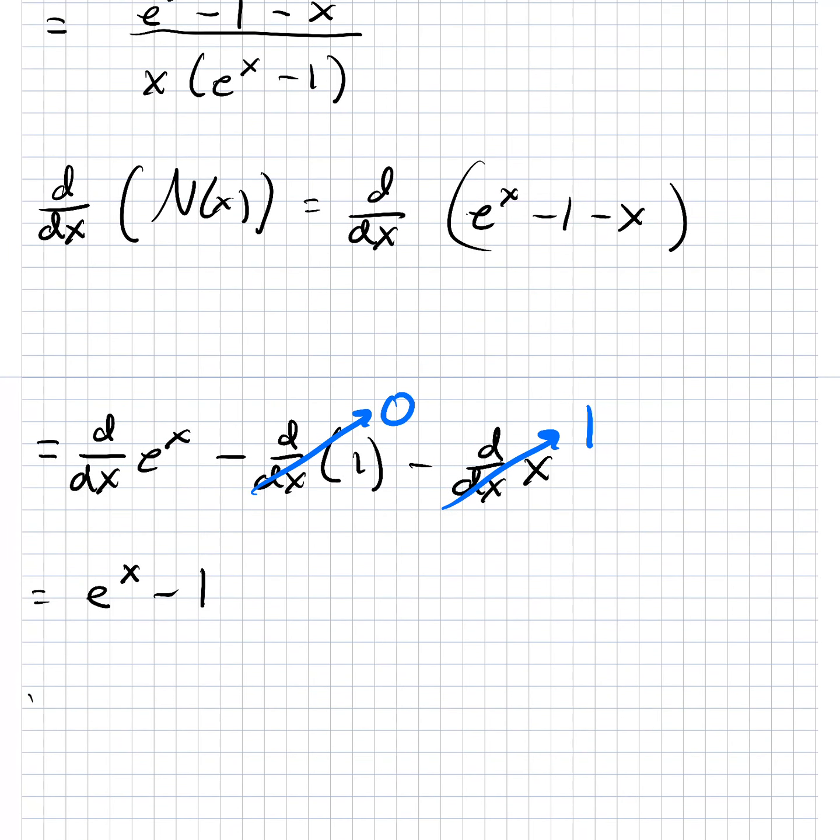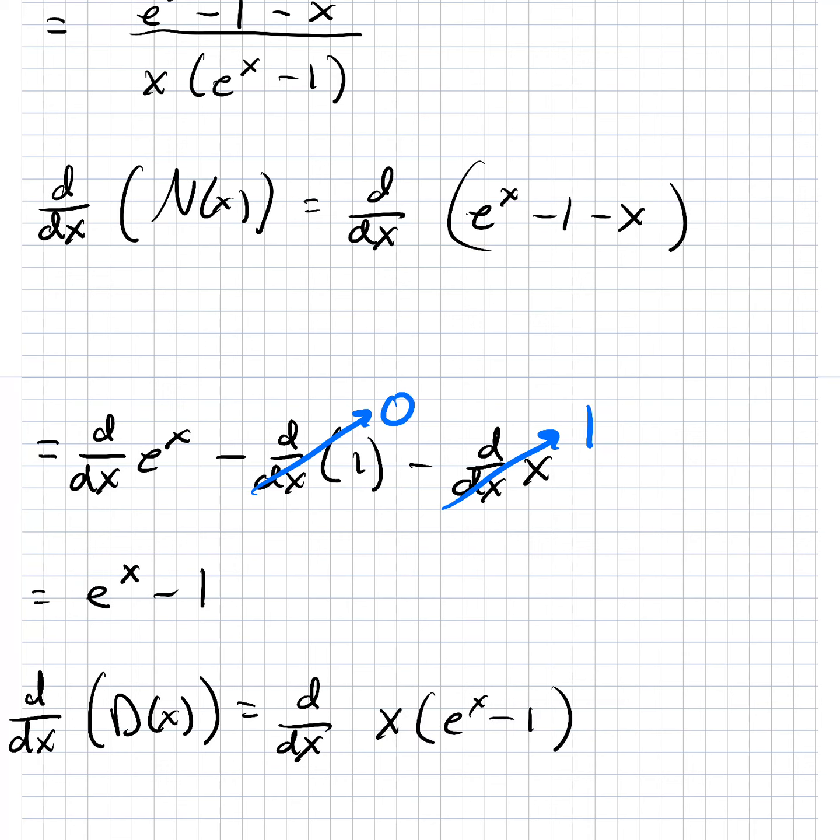Let's go ahead and do the derivative of the denominator, the bottom. That's going to be d by dx of x times e to the x minus 1.